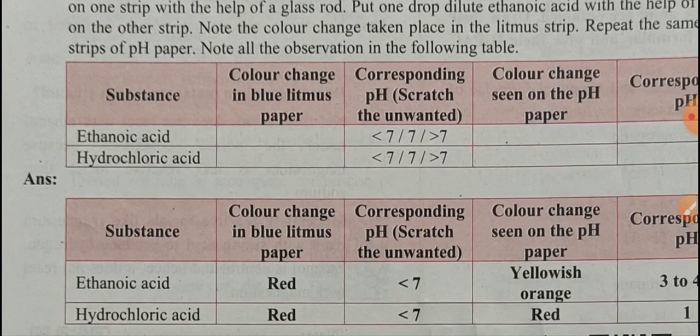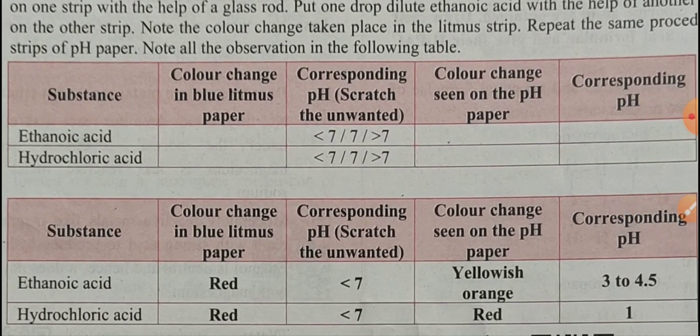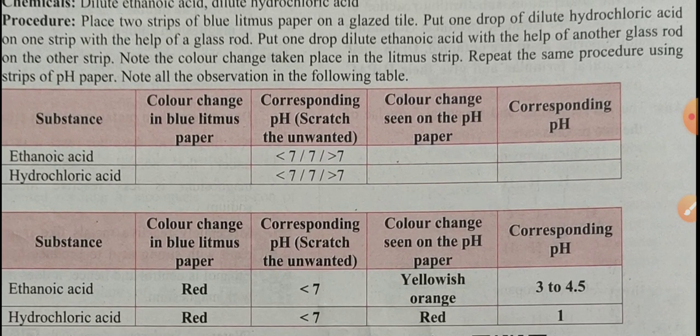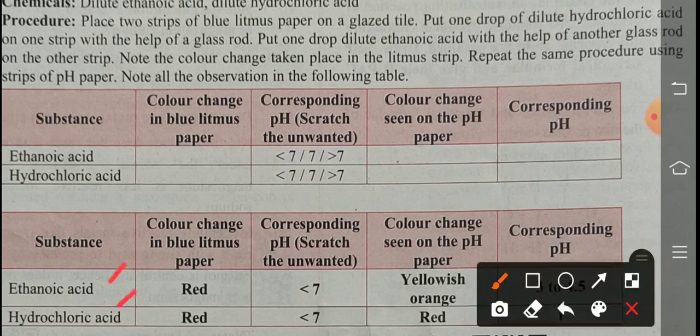Check here. So the answer is like this. Two substances, ethanoic acid and hydrochloric acid. Color change in blue litmus paper: both are acids, that's why showing red. Both are acids, that's why pH less than 7. Color change seen on pH paper. Clear? So ethanoic acid shows yellowish orange and hydrochloric acid shows red color again.